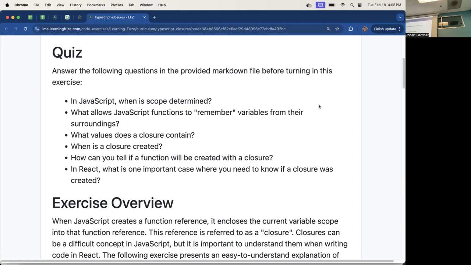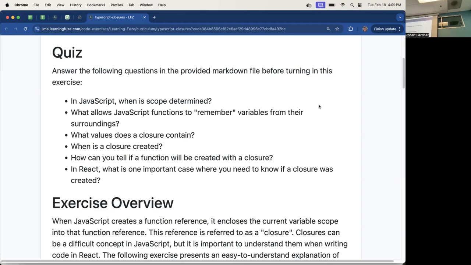Well, okay, we'll teach it. And then I realized that in React, there are some places where closures actually come and bite you. And while we can just say, oh, there's a lint warning, follow the lint warning and you'll be fine, I find it better, instead of having you just do things because you're told to, that you should understand. So the purpose of this exercise is to help you understand why those lint warnings are there and what they're doing for you. Now, if you find that it's more than you wish to worry about, fine, forget it.